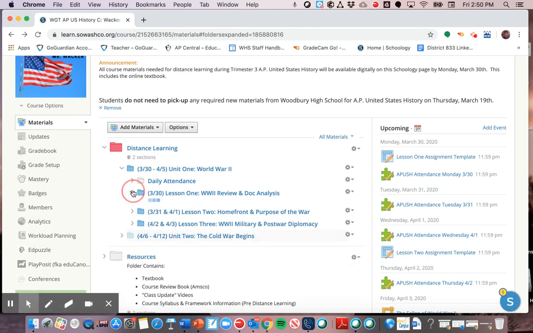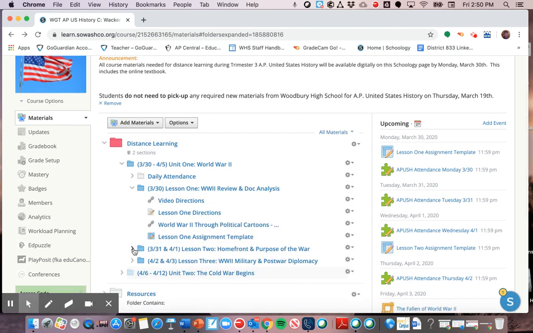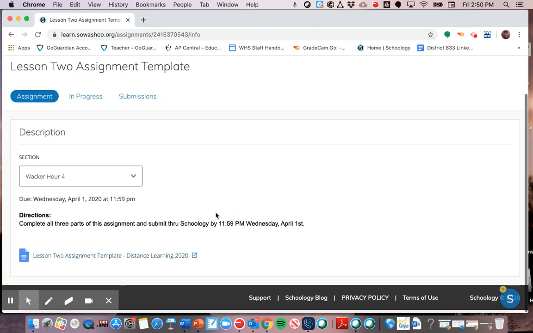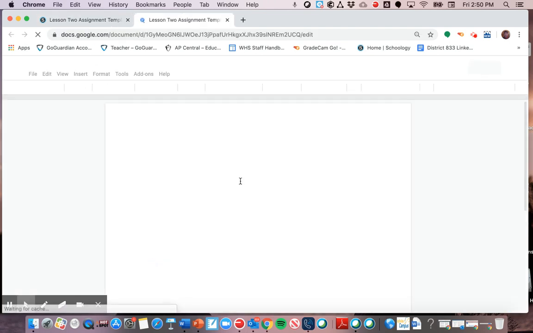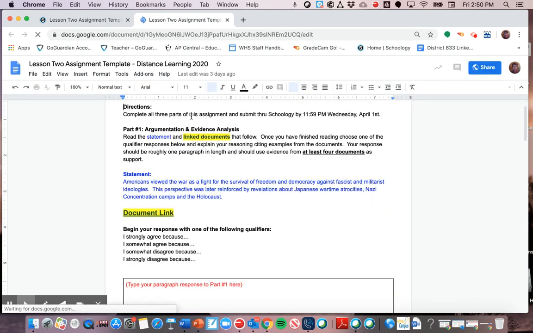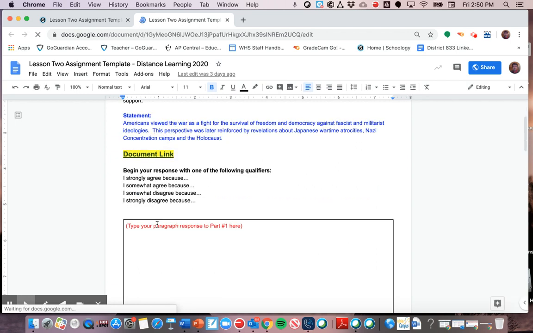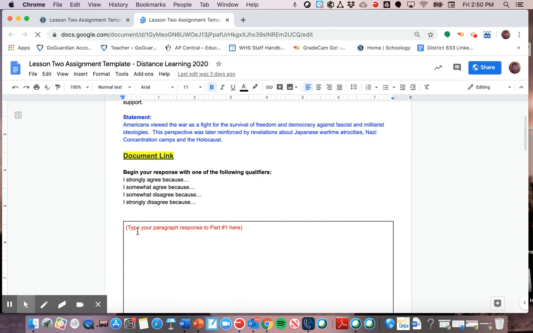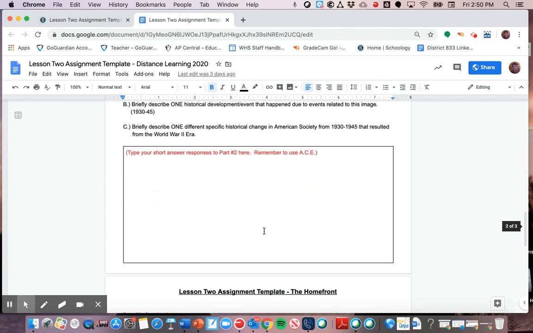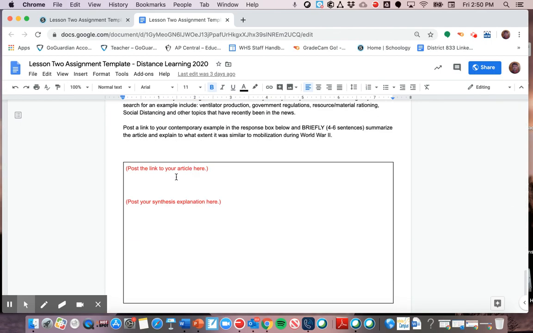For the assignments, we'll do lesson two actually. When you click on it, it'll bring you to a Google Doc or a Google slide. That's your copy. And you will follow the directions on the assignment and you'll answer whatever the prompts ask you to do. At the beginning, it'll tell you how many parts there are. Each part has a set of directions. Usually they're going to focus on a historical thinking skill. And then you type in your answers in red. Whenever you see something in red, like type your paragraph response here, that's where you're supposed to post your answers to a question or to an SAQ or to something.